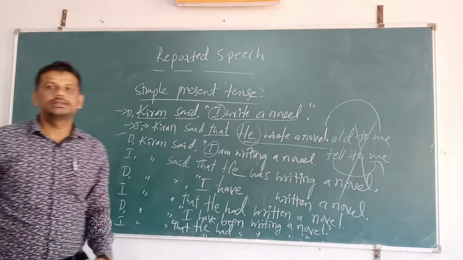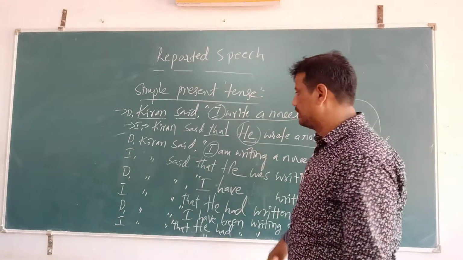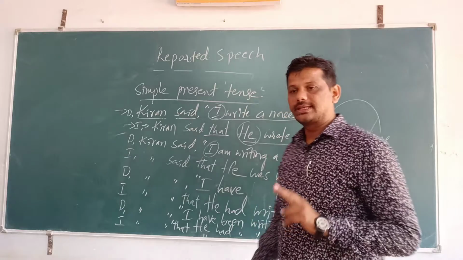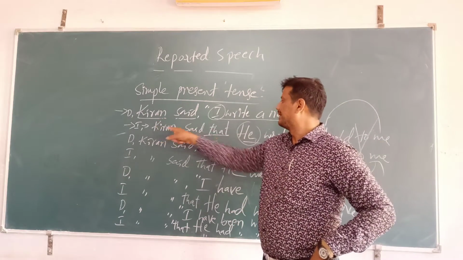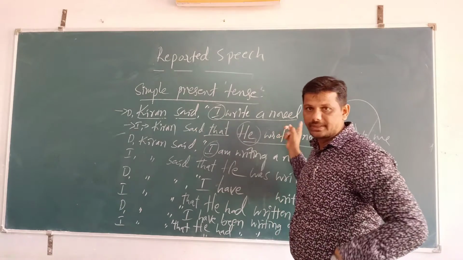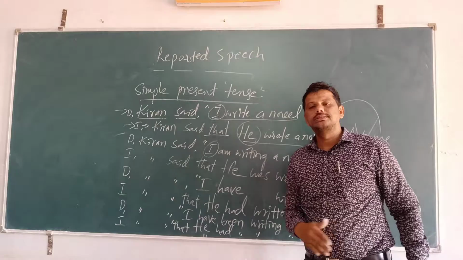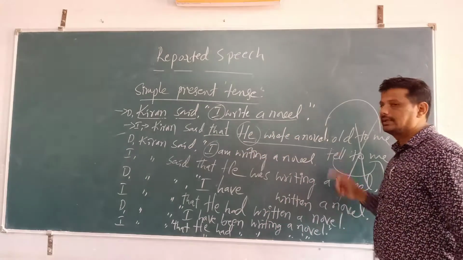Okay, it is about present tense. There are four kinds: simple present, present continuous, present perfect, and present perfect continuous tense. Kiran said, I write a novel. Simple present tense will change into simple past tense. Kiran said that he wrote a novel.